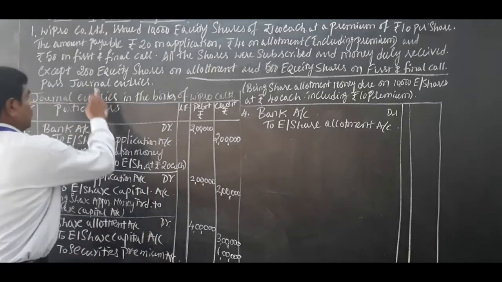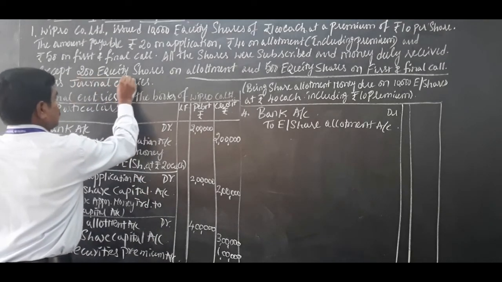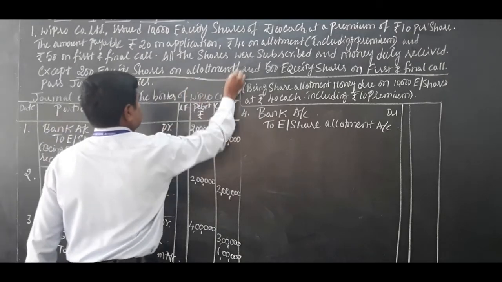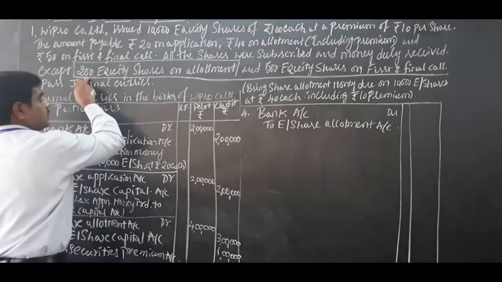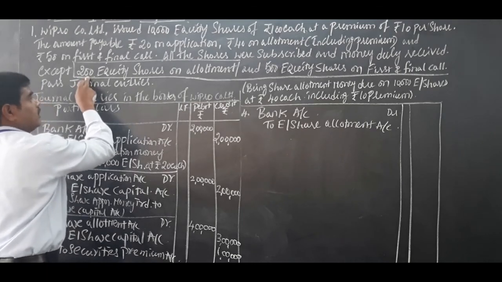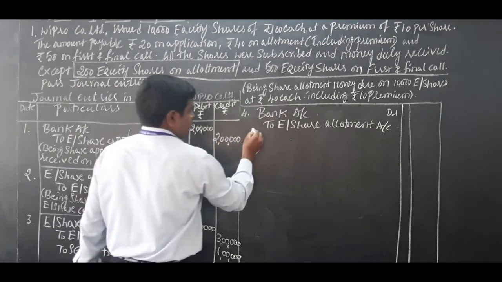Be careful, except 200 shares on allotment. Out of 10,000, 200 shares are not received. That means 9,800. So narration: